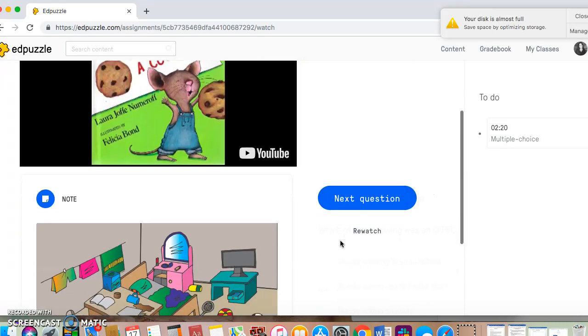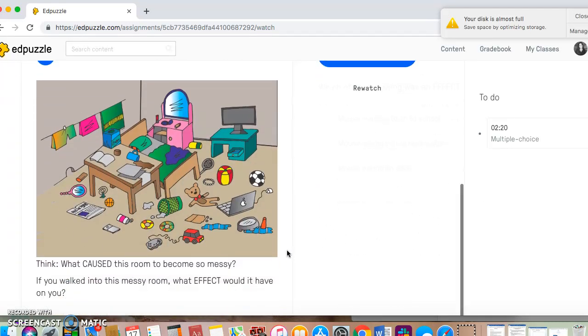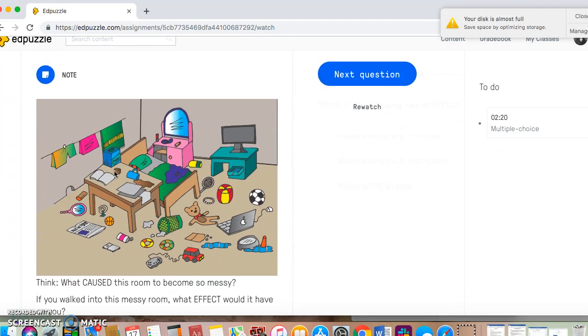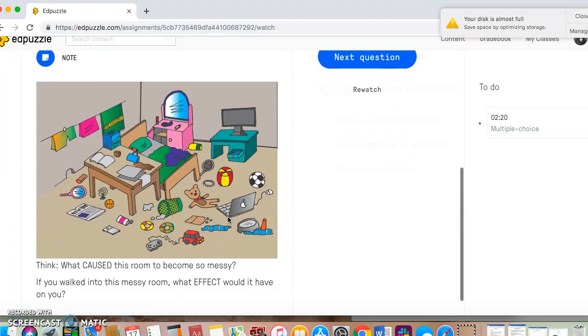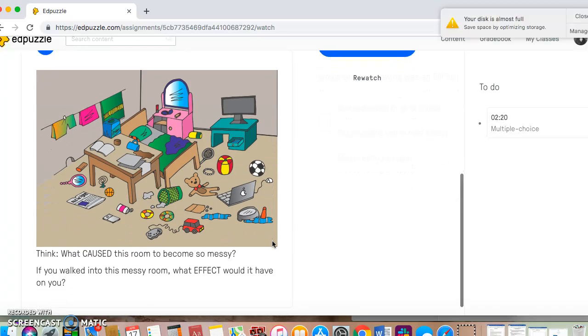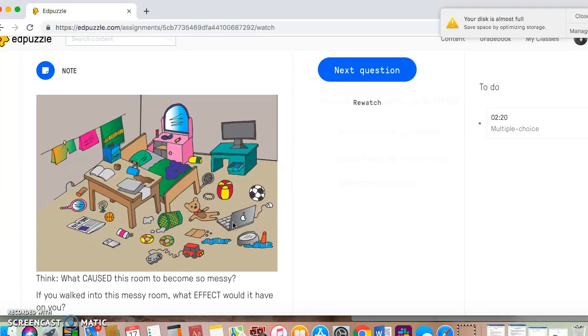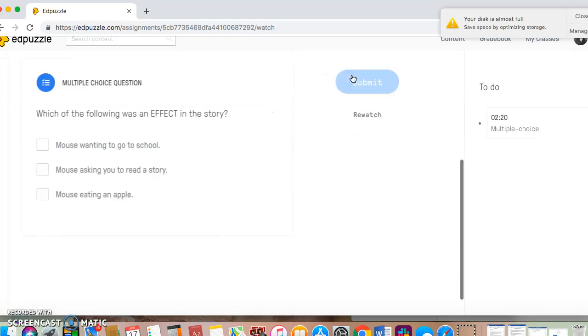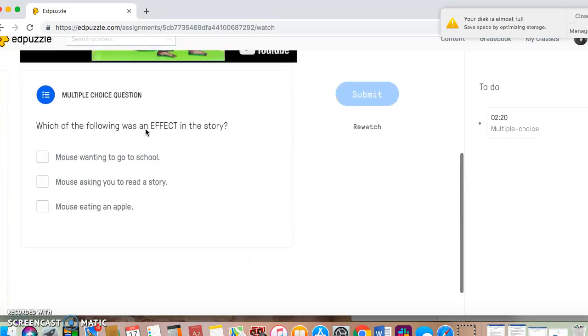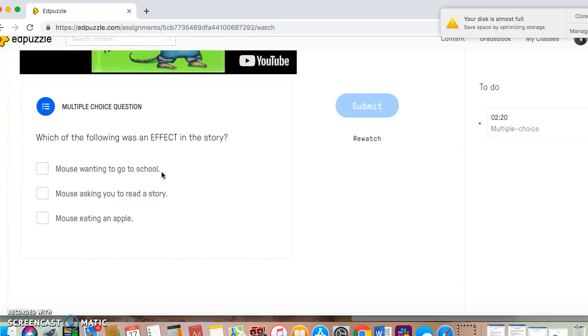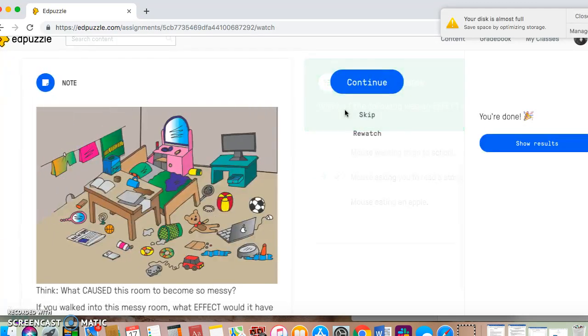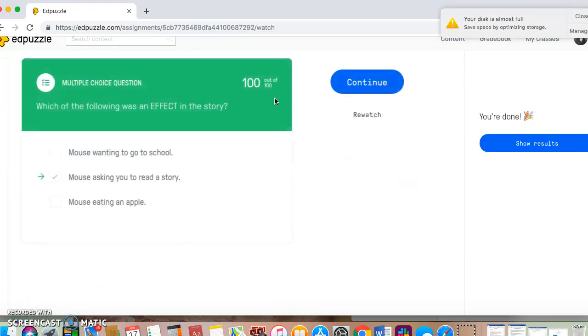Okay, we have some questions right here. This one says, what caused this room to become so messy? If you walked into this messy room, what effect would it have on you? And I just wanted students to think about that so they could apply cause and effect more to their lives. And then this one, which of the following was an effect in the story? Mouse wanting to go to the school, mouse asking you to read a story, or mouse eating an apple? The correct answer is this one. And it shows that it's correct.